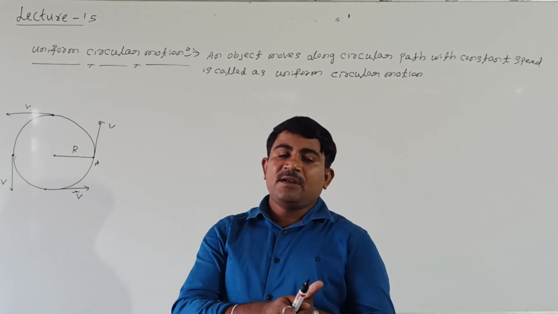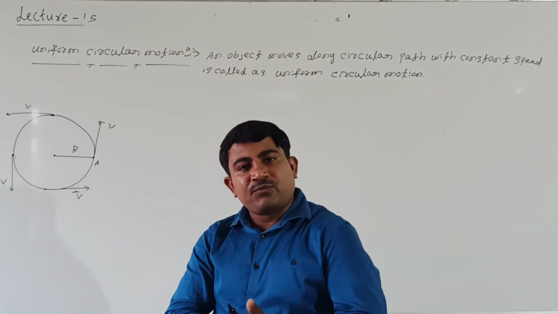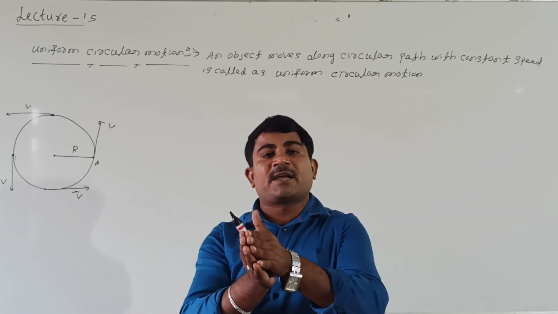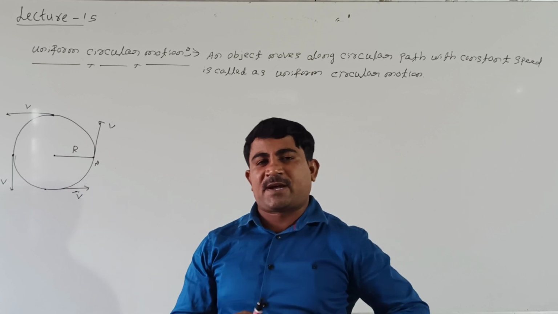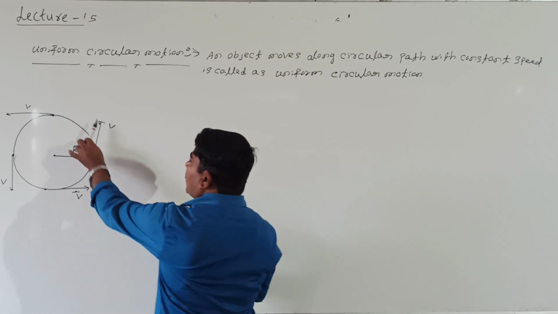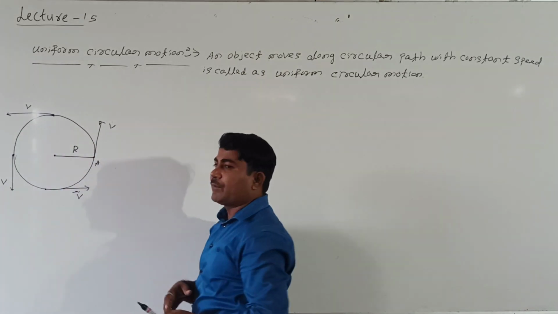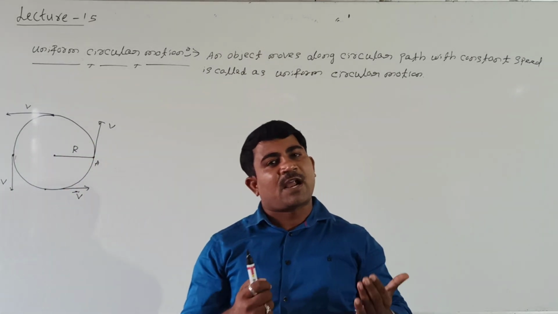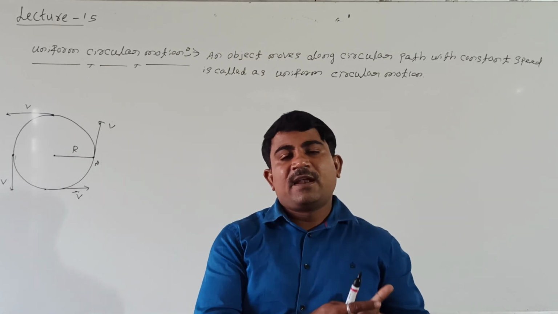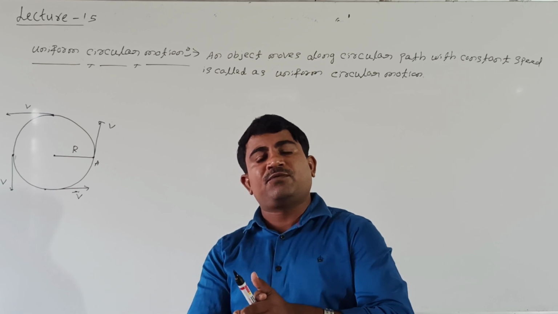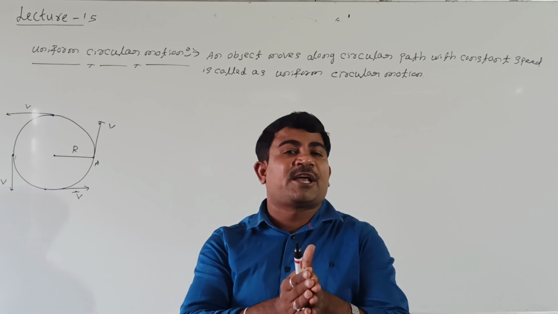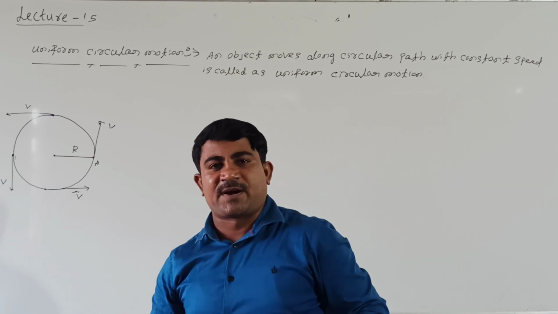Right, students? Then here our aim is to find the magnitude and the direction of acceleration of the particle when the particle moves in a circular path. This is important here. And whatever change in velocity is there, at every point you can calculate it by the triangle law of vector addition. Students, let us take a uniform circular motion. For uniform circular motion, we need to find the magnitude and the direction of acceleration of the particle.